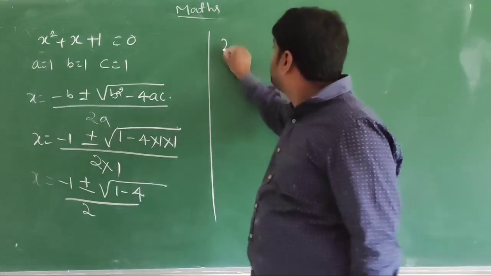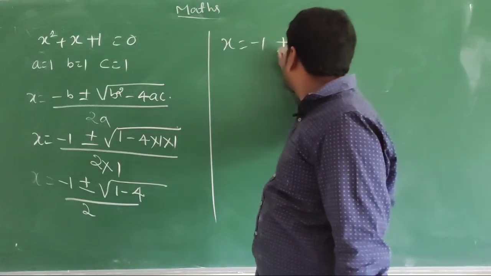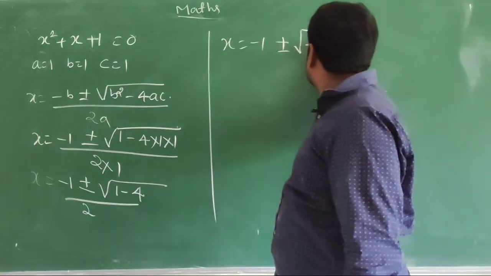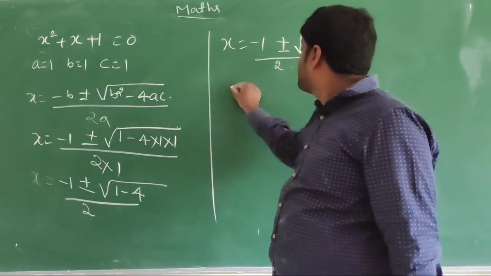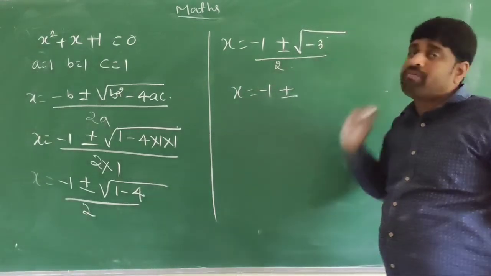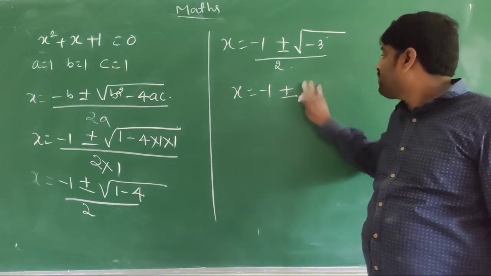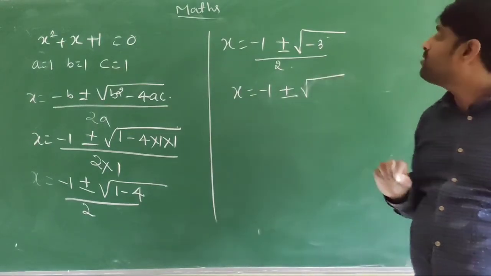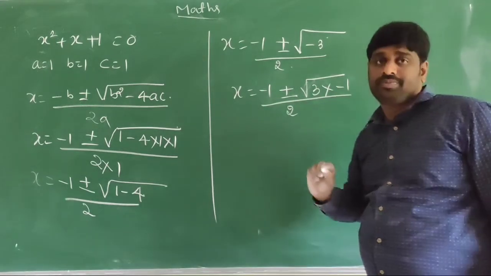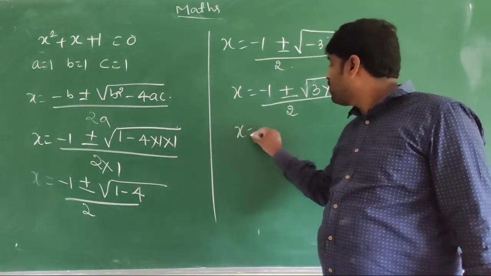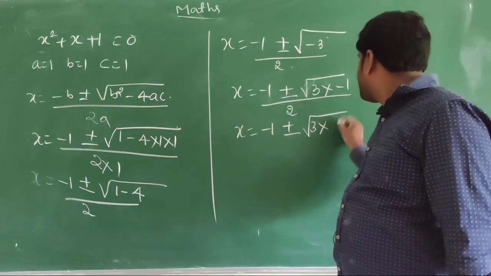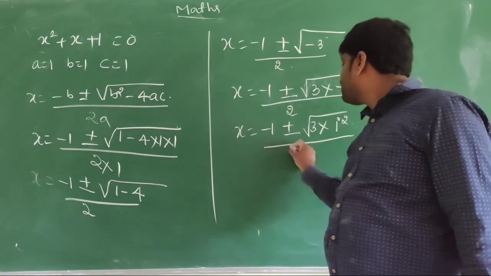X is equal to minus 1 plus or minus 1 minus 4 is minus 3, minus 3 divided by 2. X is equal to minus 1 plus or minus square root of minus 3 is i root 3. Suppose we are getting confusion, that is 3 into minus 1 divided by 2. X is equal to minus 1 plus or minus 3 into minus 1 is i square divided by 2.